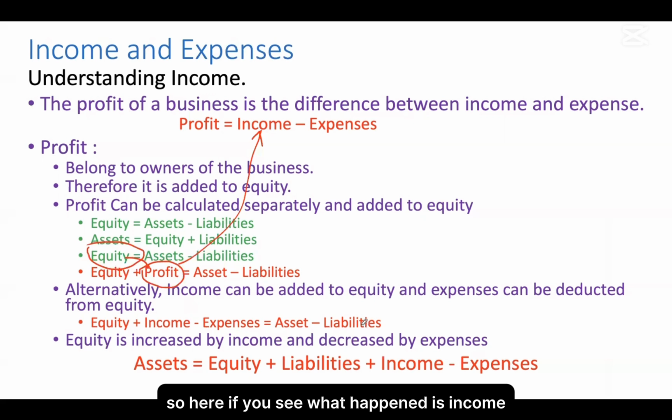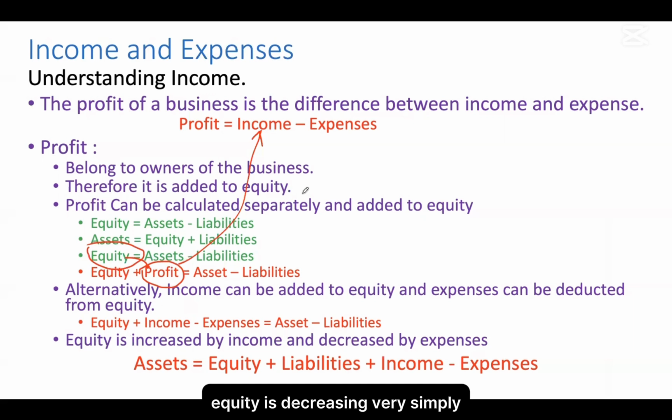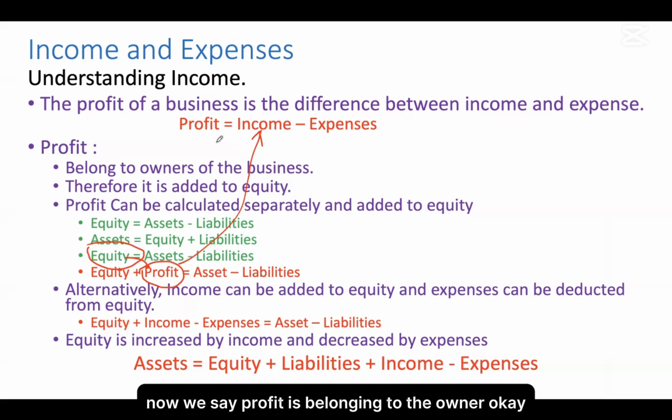Okay, so here if you see what happened is income. As income is increasing, equity will increase. Okay, equity will increase. As expenses are going down, equity is decreasing. Very simply, now we said profit is belonging to the owner. Okay, and we said profit, we add profit to the equity.